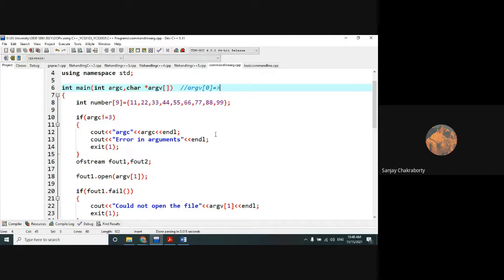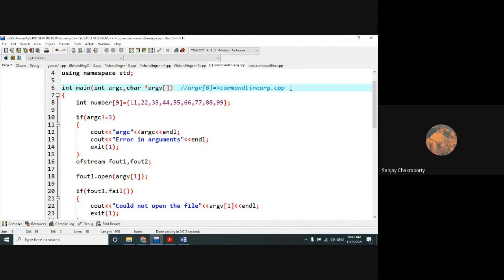What is my program name here? Command line arg .cpp, this is my program name. Most compilers consider argv of 0 as the program name by default, so you don't need to pass it explicitly.